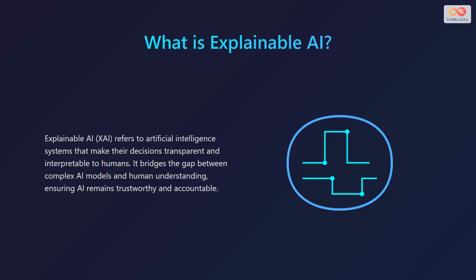Explainable AI, often shortened to XAI, refers to artificial intelligence systems designed to make their decisions clear and understandable to humans. Consider it as a bridge connecting the complex world of AI models with our human need for understanding. This ensures that AI remains reliable and accountable.